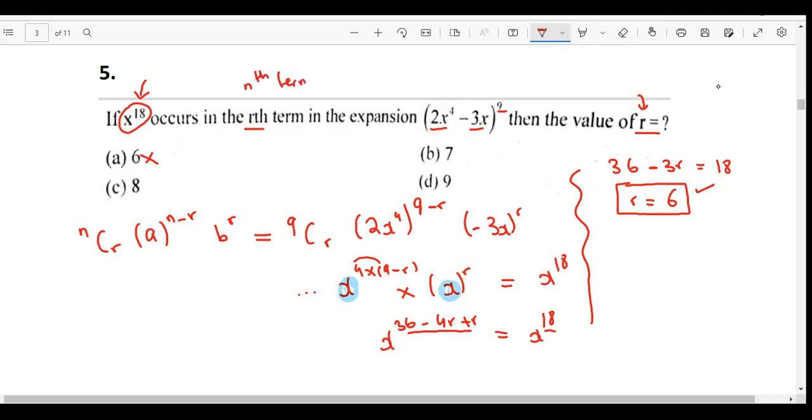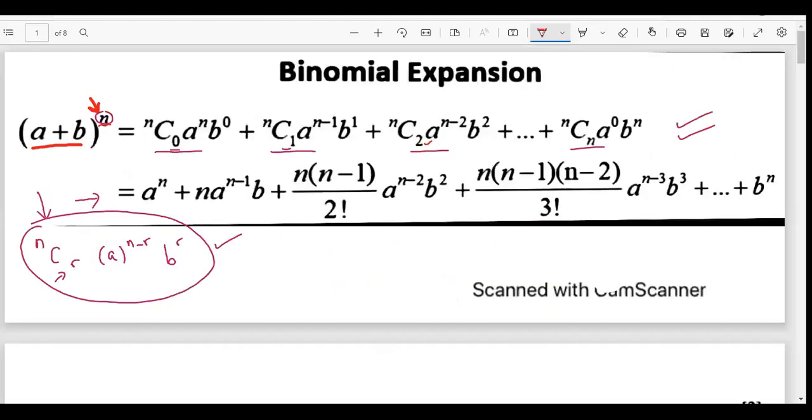Okay, they're basically talking about this r. They're not talking about this r, they're talking about the rth term वाला r. So just imagine कि they are interested in finding out the value of n. Now you guys know when r is 0, we are getting the first term.